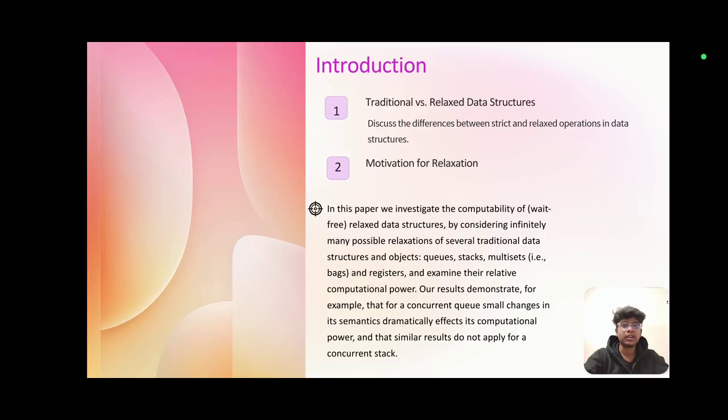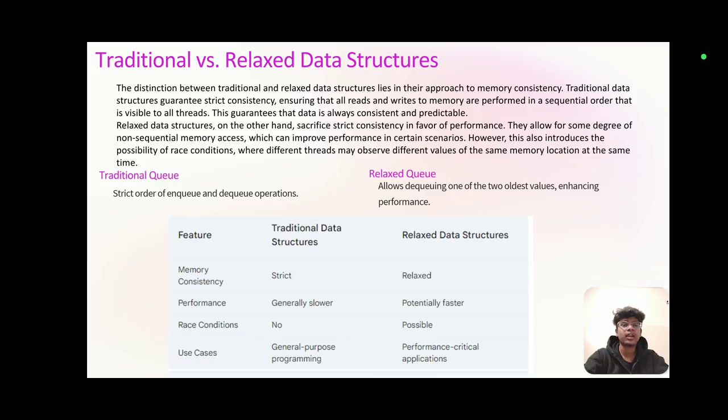Next, introduction. Traditional versus relaxed data structures. In this paper, we investigate the computability of wait-free relaxed data structures by considering infinitely many possible relaxations of several traditional data structures and objects, queues, stacks, multisets, and registers, and examine their relative computational power. Our results demonstrate, for example, that for a concurrent queue, small changes in its semantics dramatically affect its computational power, and that similar results do not apply for a concurrent stack. Traditional versus relaxed data structures.